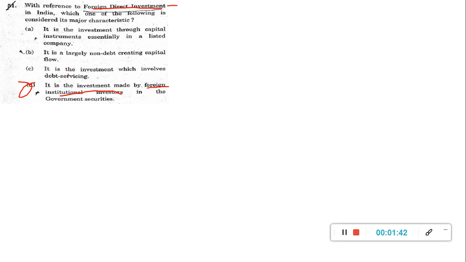Now we have three things. One is an instrument which involves debt servicing, meaning some debt is there and you are servicing that. Another is a non-debt creating capital flow. And this is investment through capital instruments, essentially in a listed company. Again, the listed company part is not necessarily related; it can be or it cannot be. So this also goes away. So here it is either debt or non-debt. FDI means somebody is investing in a company, like this much percentage in defense, this much percentage in computers, whatever. So it is a non-debt creating capital flow. Capital is flowing to our country into certain companies, and it is non-debt creating.